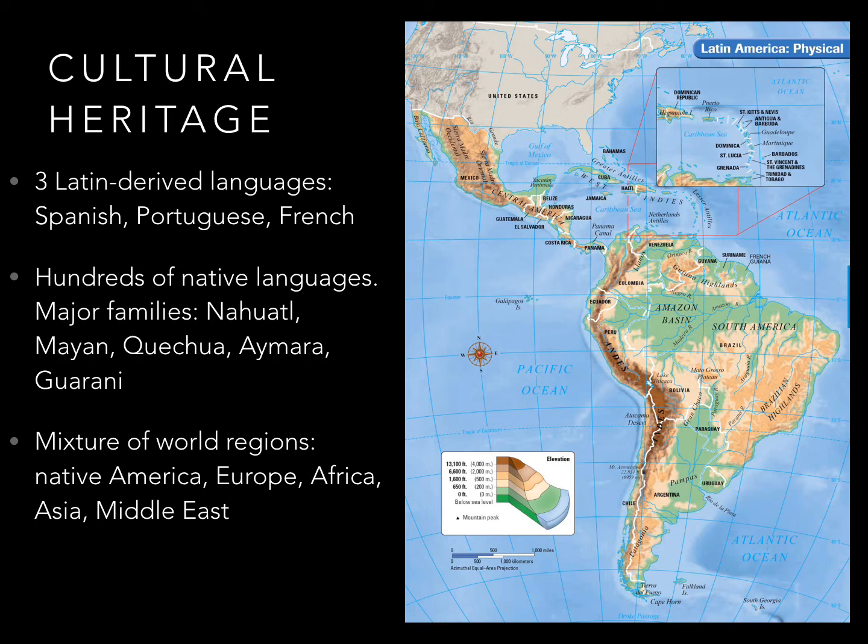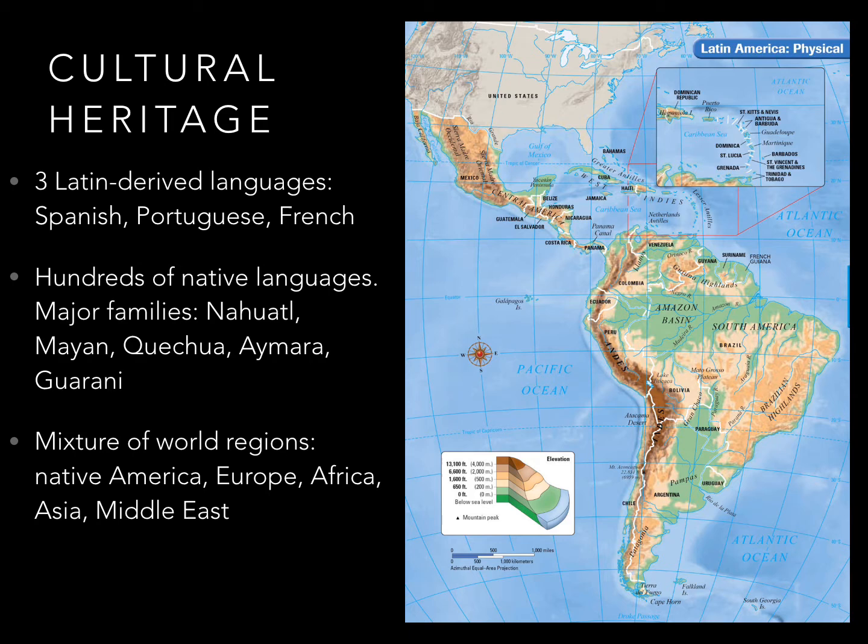Of course, not everyone in Latin America has a first language derived from Latin. In fact, hundreds of Native American languages are spoken throughout the region. For instance, one of the major families, Nahuatl, is spoken throughout central Mexico. Likewise, in Guatemala and Mexico, there are millions of Mayan speakers. Quechua speakers, millions of them, live in Ecuador, Peru, and Bolivia. Also in Bolivia is where Aymara is spoken. Finally, in Paraguay, Guarani is spoken by 90% of the country's population. And these are just a few of the major language families.